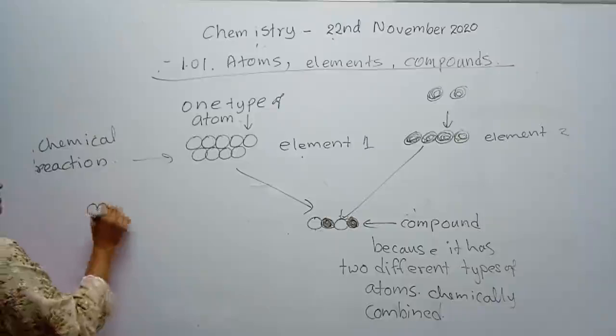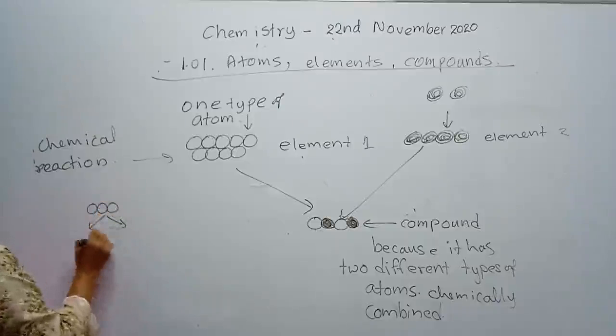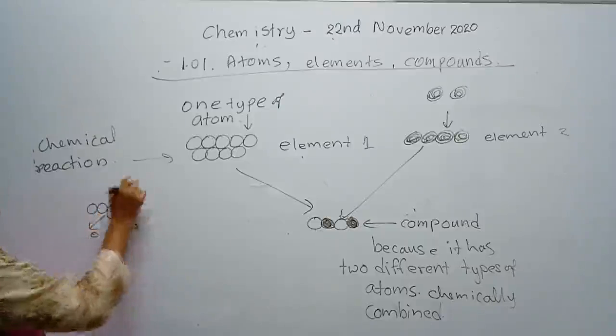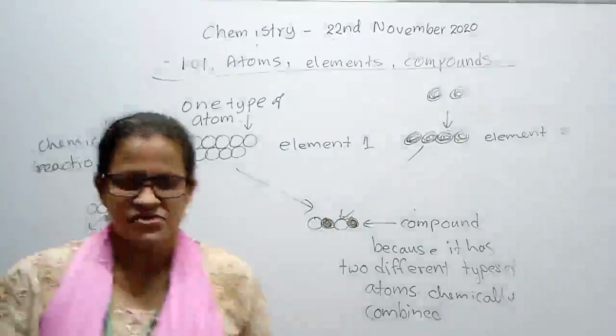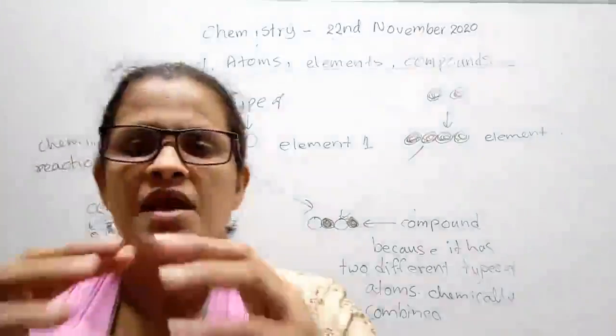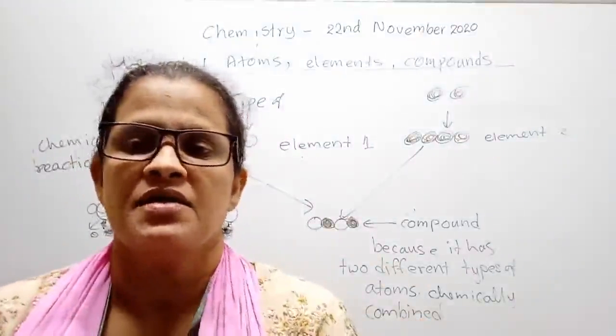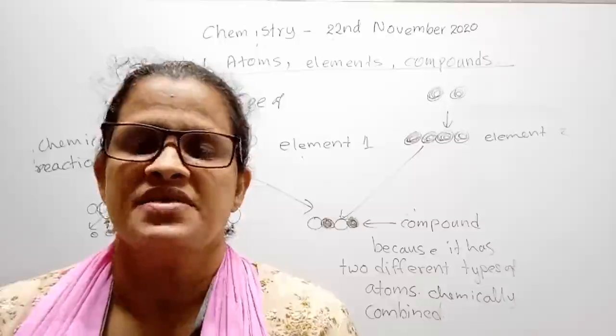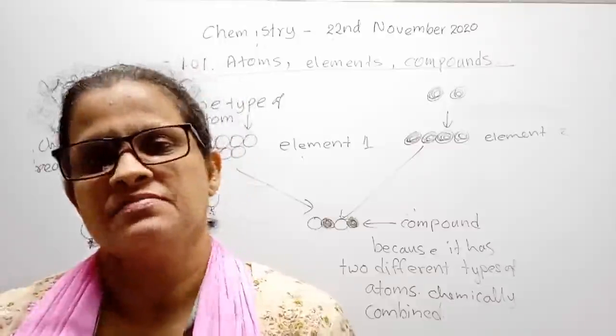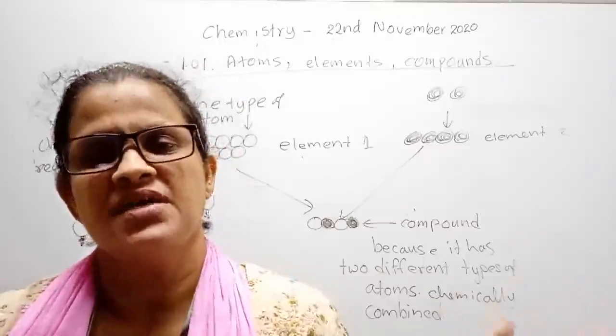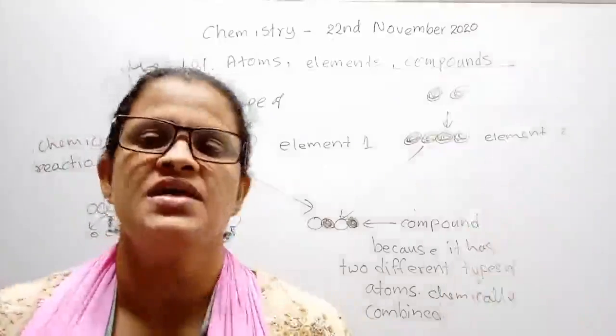Atoms in the elements cannot be separated into other forms by a reaction. That means, student, an element cannot be separated into anything simpler than its own atom in a chemical reaction. So the element state is the last state we can get in a chemical reaction.